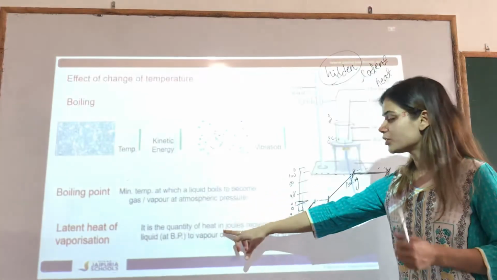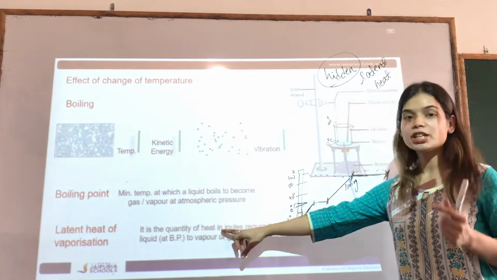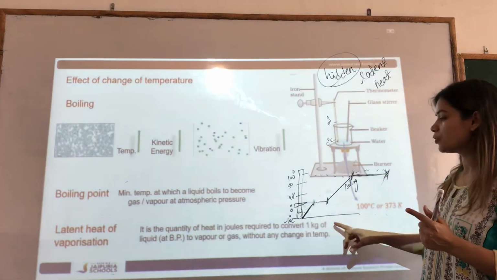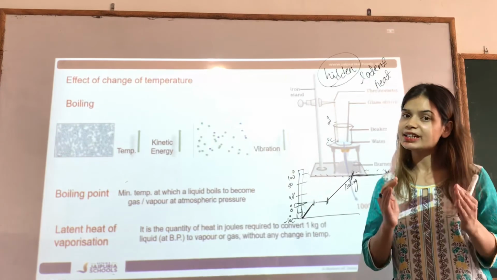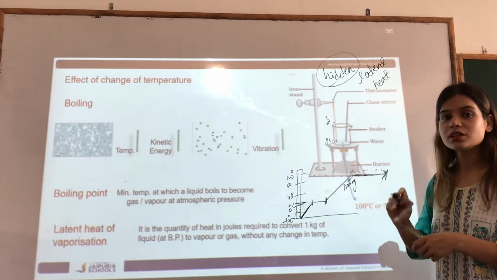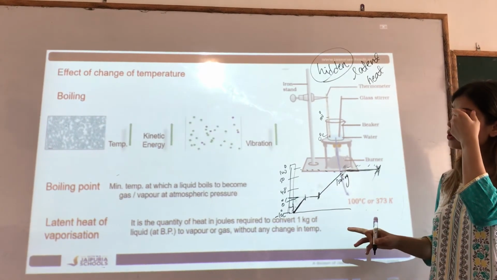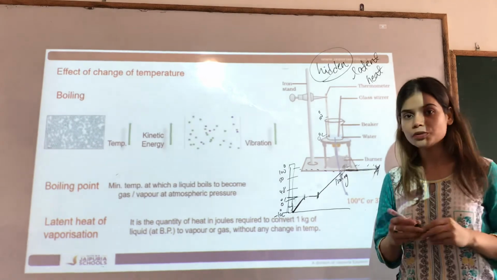It is the quantity of heat in joules required to convert 1 kg of liquid at its boiling point into gas, without any change in the temperature. So that is the latent heat of vaporization.